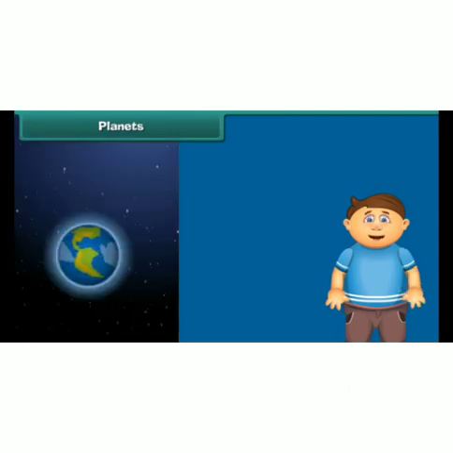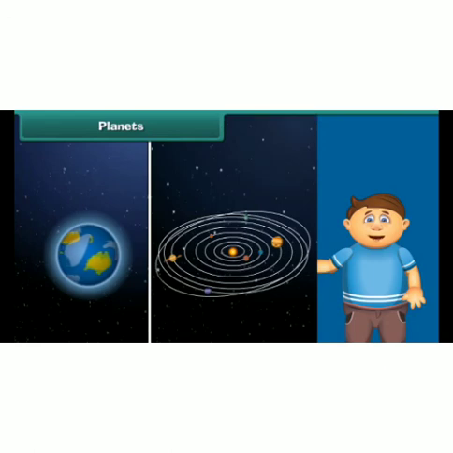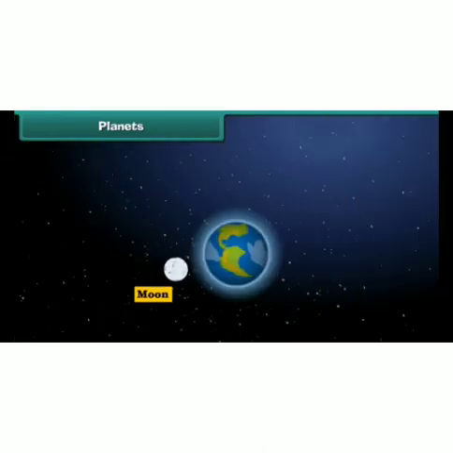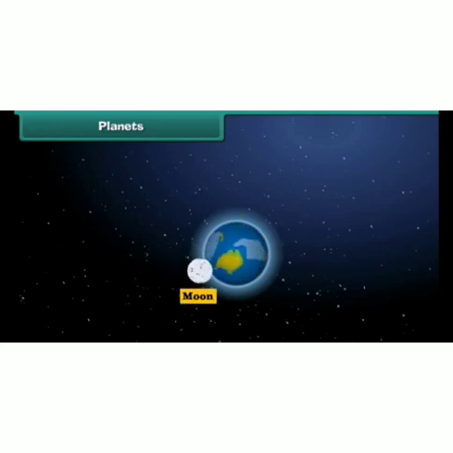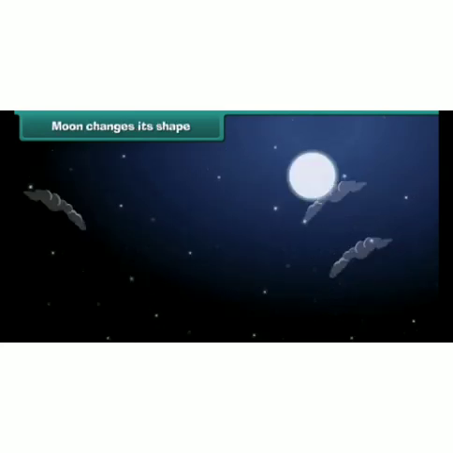Do you know that life is possible on planet Earth only because of the presence of water and oxygen? On other planets, there is no clue of the presence of oxygen and water. Apart from this, the extreme temperature is also not suitable for the existence of life on other planets. The moon is the only natural satellite of planet Earth. It revolves around the Earth in its own orbit. At night we can also see the moon in the sky.